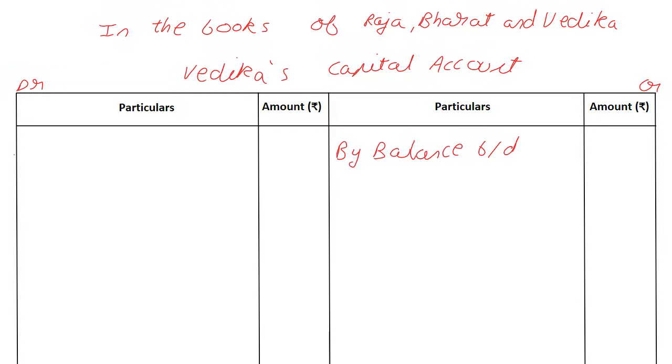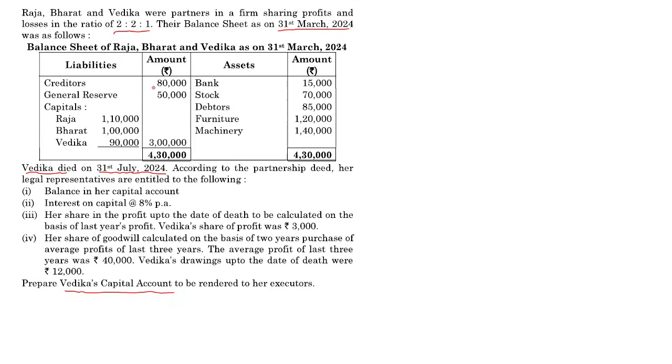Now I'm going to go line by line and see what we have. Creditors, we don't have to do anything. Keep in mind, the adjustments are the balance in the capital account, interest on capital at 8%, and her share in the profit up to the date of death, which is what we normally do, through the P&L suspense account. Why? Because the balance sheet is as on 31st March 2024, and she's dying on 31st July 2024. So whatever profits have happened in that period, her share has to be given to her.